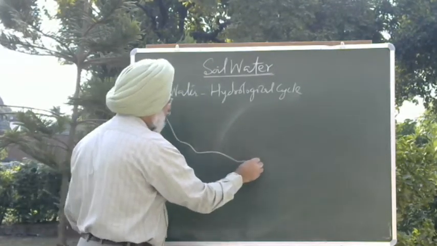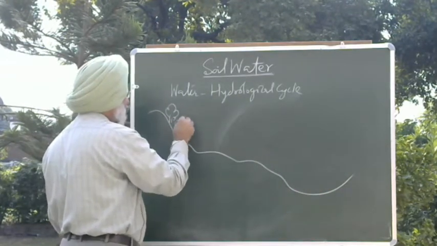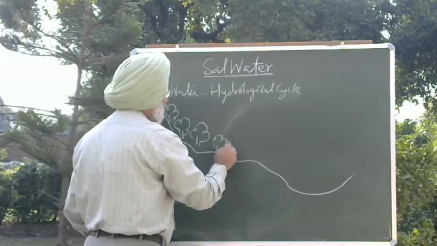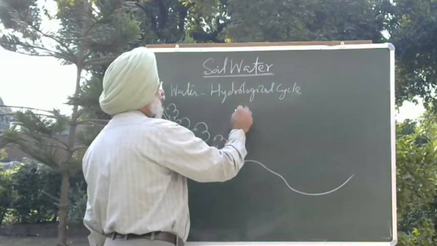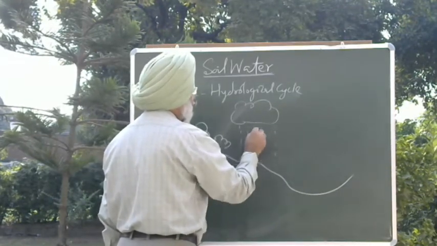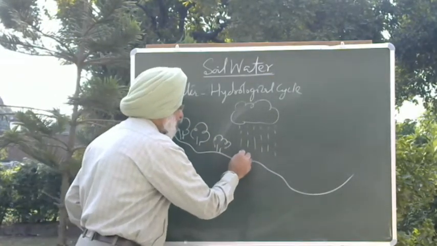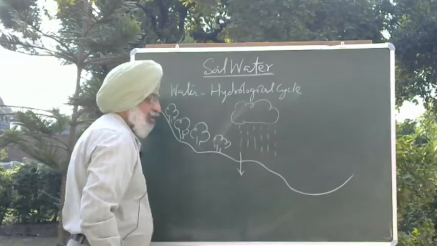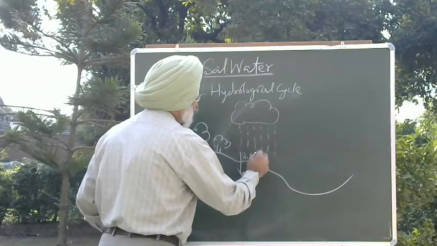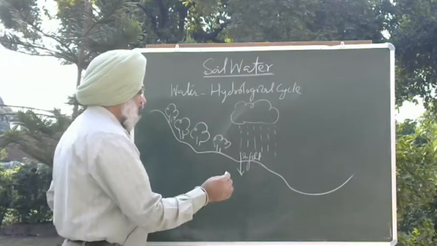You are very much aware of this water cycle. If this is a landscape on earth, we have vegetation over here. So what happens is that the precipitation, when it falls on the surface of the soil, some of this water infiltrates into the soil, what we call infiltration. After the infiltration, this water gets redistributed into the soil.